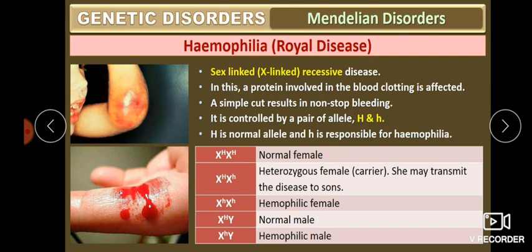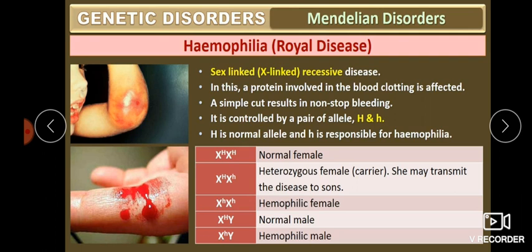It is controlled by a pair of alleles, capital H and small h. Capital H is the normal allele, and small h is responsible for hemophilia.